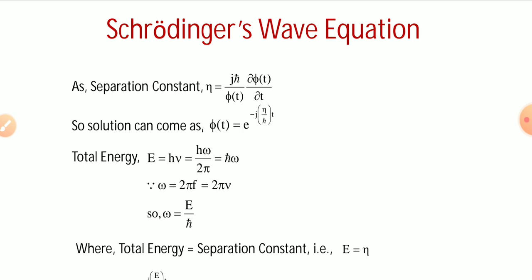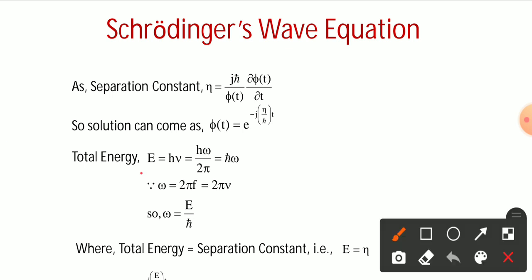So if you just use the previous known expression, that is the energy E equal to h nu, where nu is the frequency applied for moving the particle from one place to another. From this you can identify that the total energy can be written as h cut omega, because omega is equal to 2 pi nu, that is omega is equal to E by h cut. So that one is applied in this position.